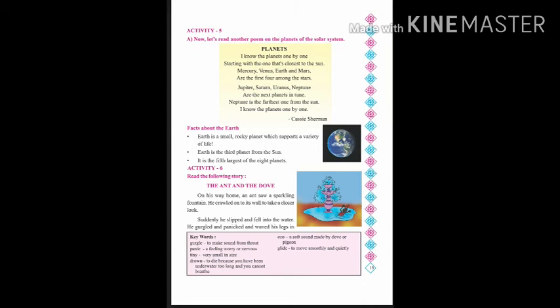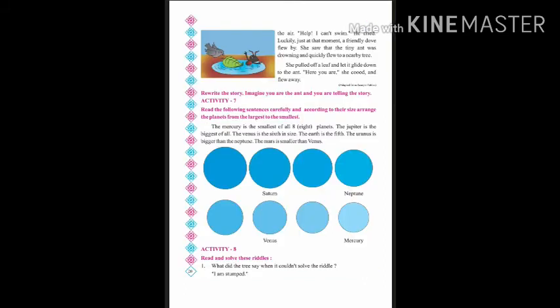There is a short story given about the ant and the dove. I'm just telling you about the story. One day when the ant was going back home, it crawled on the wall to take a closer look at the sparkling fountain which it found, and suddenly he slipped and fell into the water. He gurgled and panicked and waved his legs in the air. Now what is gurgled and what is panicked? See, in the keywords the meanings are given.